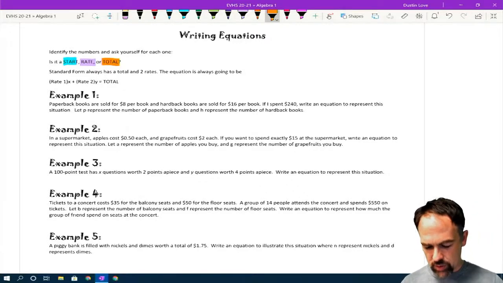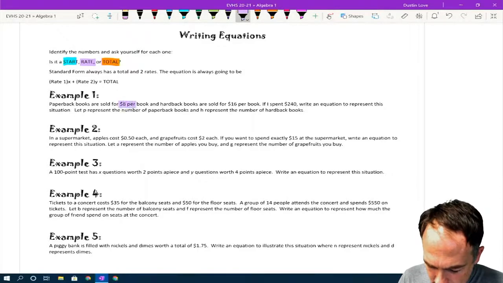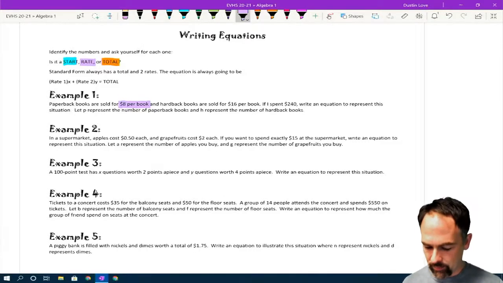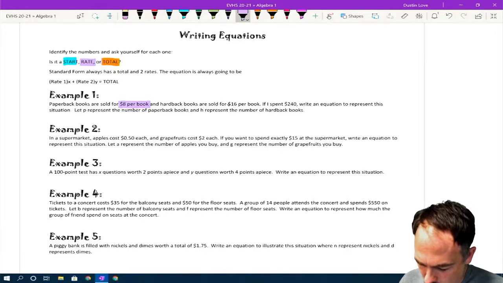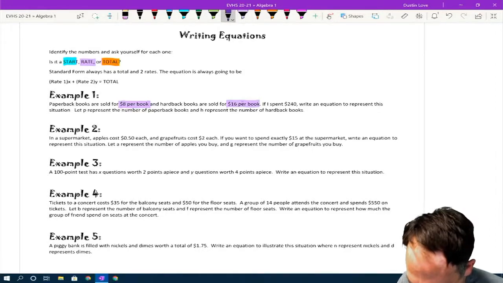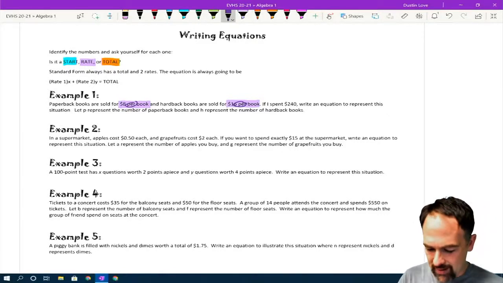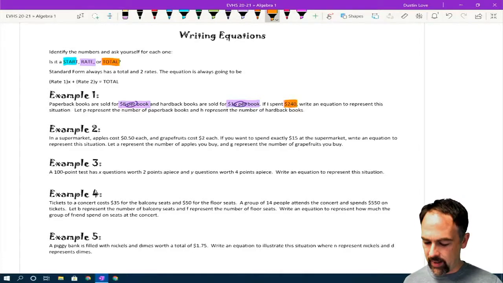Paperback books are sold for $8 per book. Now, when I see this $8 per book, that word per tells me that it is a rate. And hardbacks are sold for $16 per book. Again, I'm keying off of this word per. If they spent $240, that looks to me like we're talking about a total there. Write an equation to represent this situation.